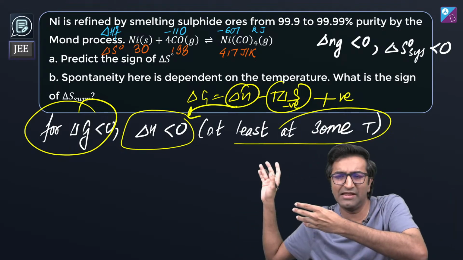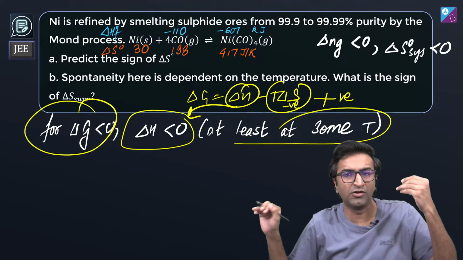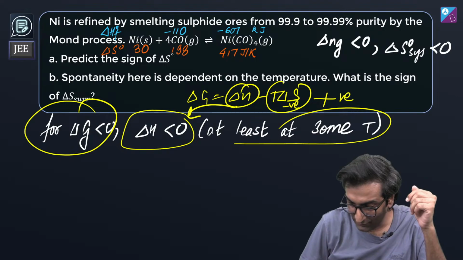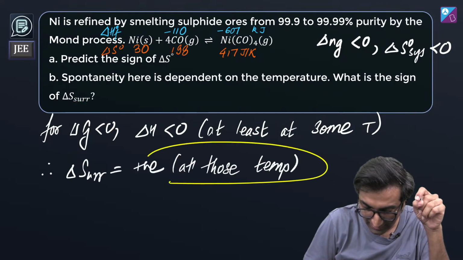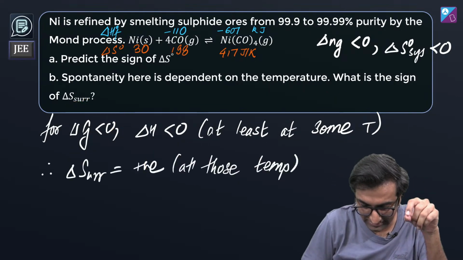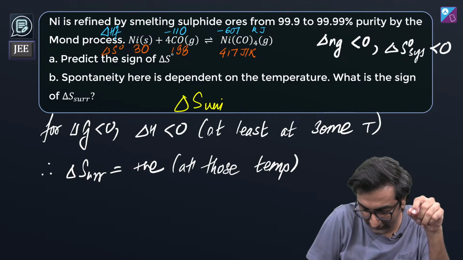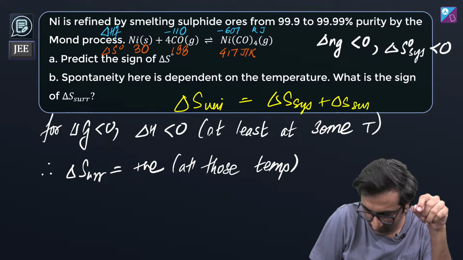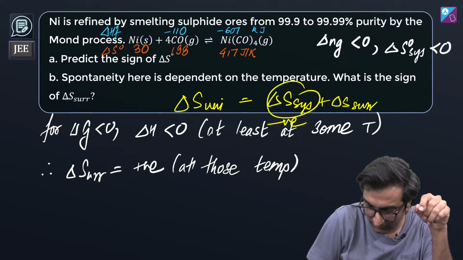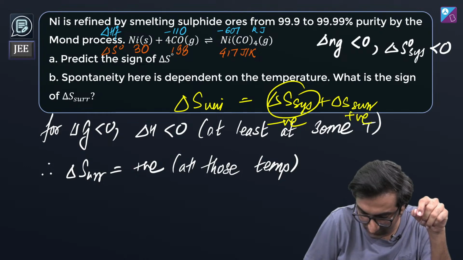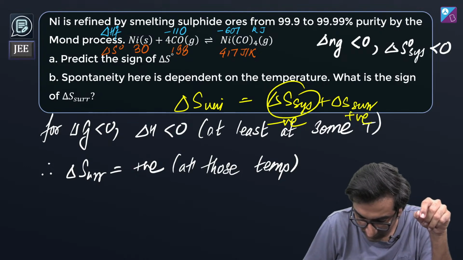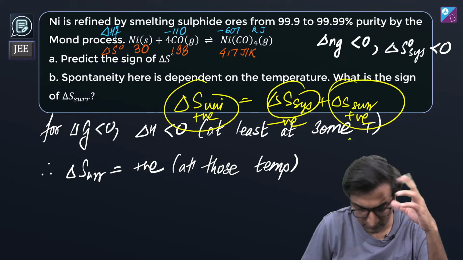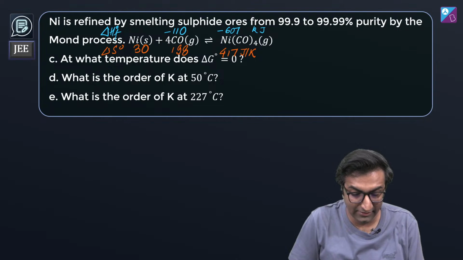Because the reaction actually happens ना, ये तो हम लोग करते हैं. Mond's process is this. So it's somewhere. So delta S must be positive at that temperature. ठीक है? Because delta S universe is delta S system plus delta S surrounding, and ये हो गया negative. This must be positive to make this positive. ठीक है? Positive and greater than delta S system. Okay, cool. Let's go to the other three parts.